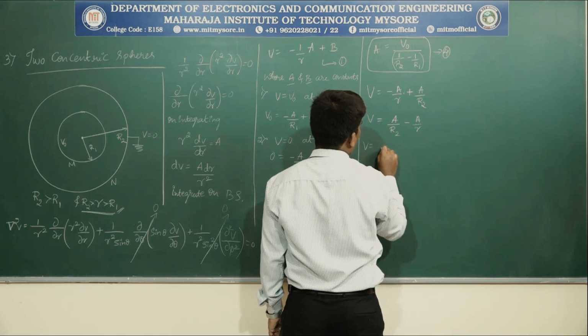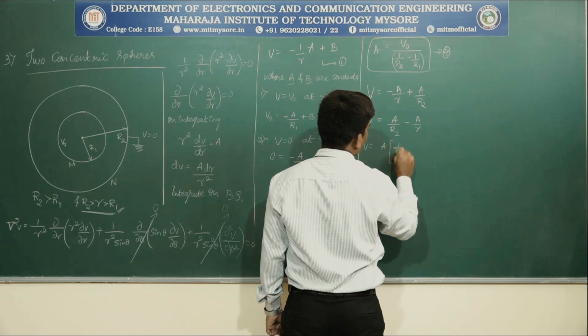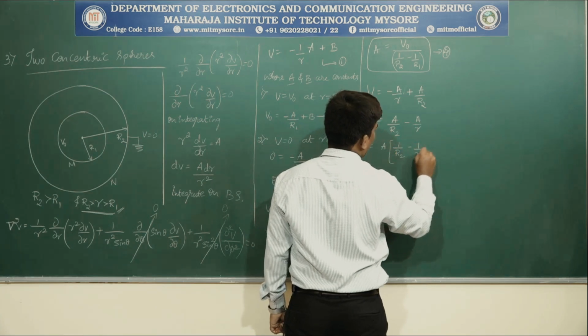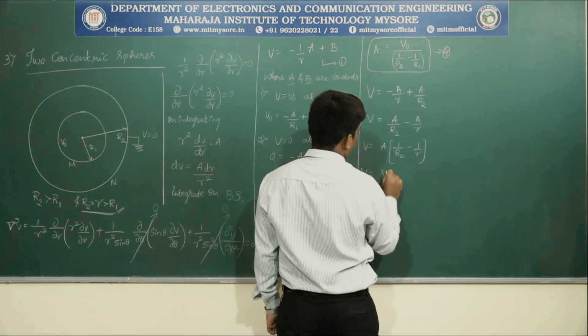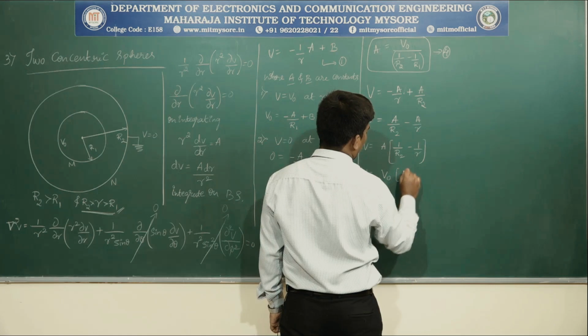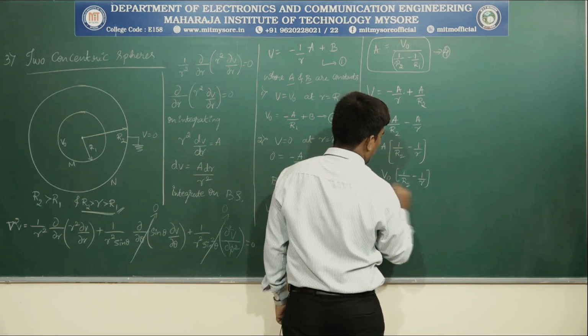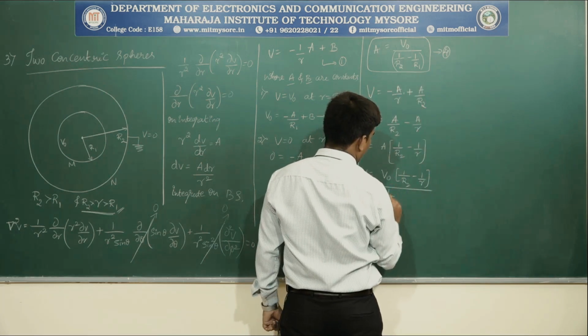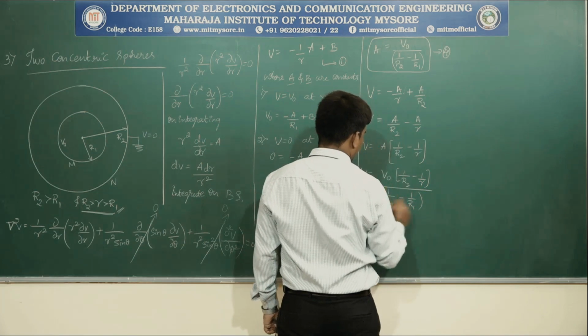V is equal to a times of 1 by r2 minus 1 by r. Then V is equal to, what is a? V naught into 1 by r2 minus 1 by r, whole divided by 1 by r2 minus 1 by r1.